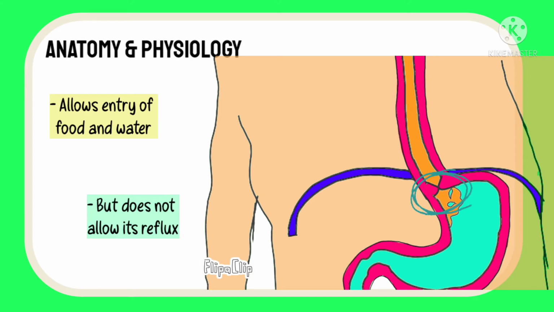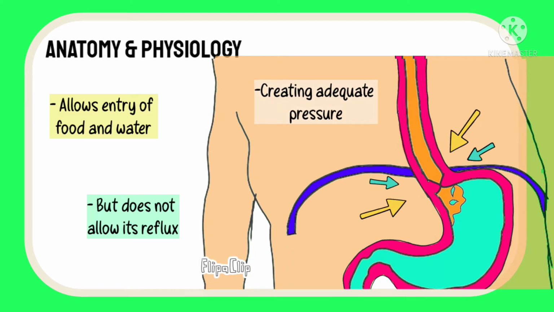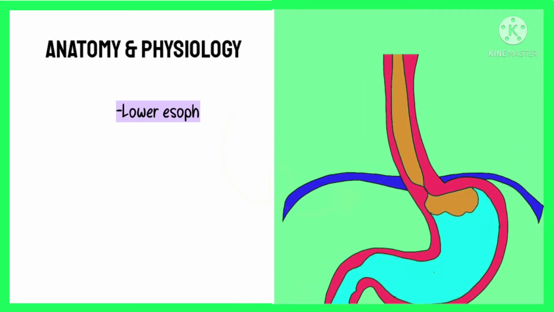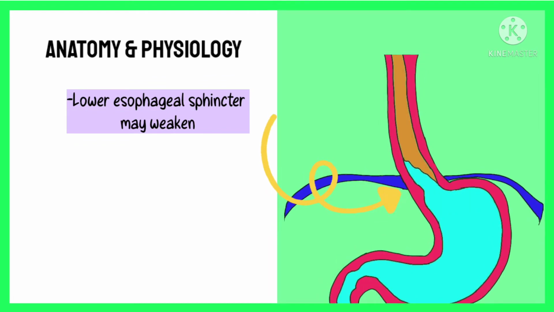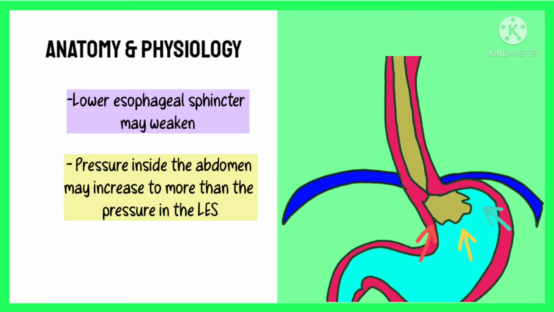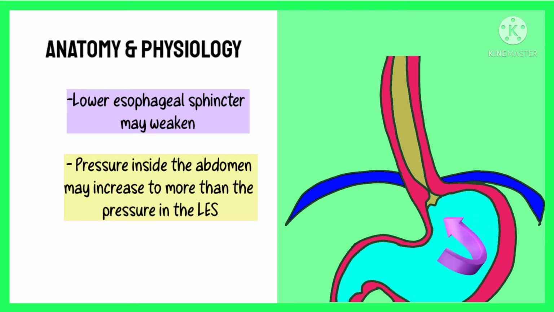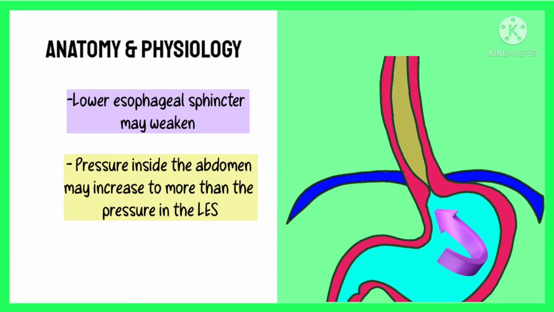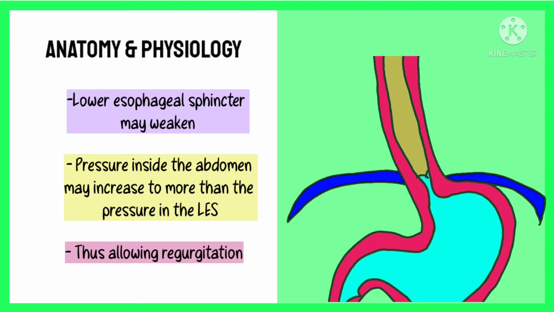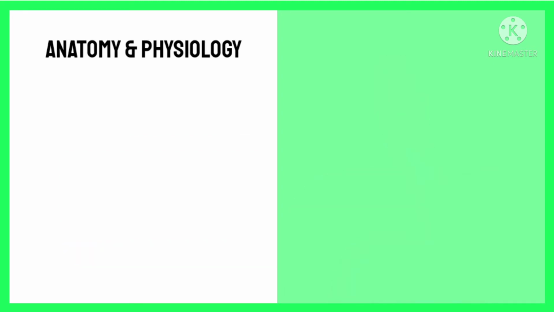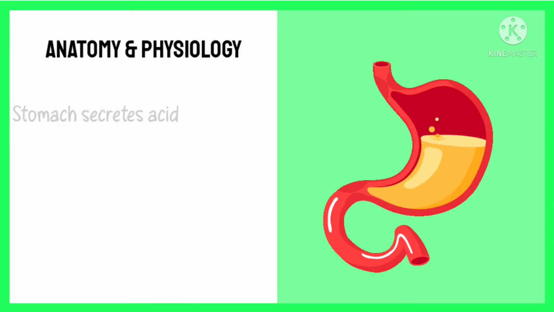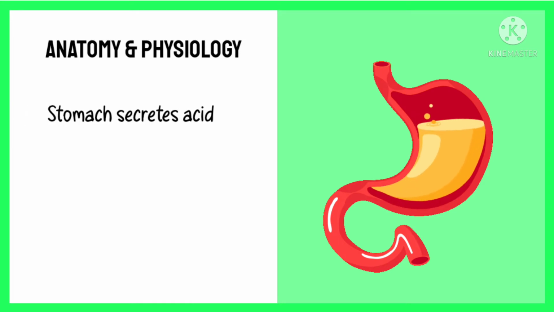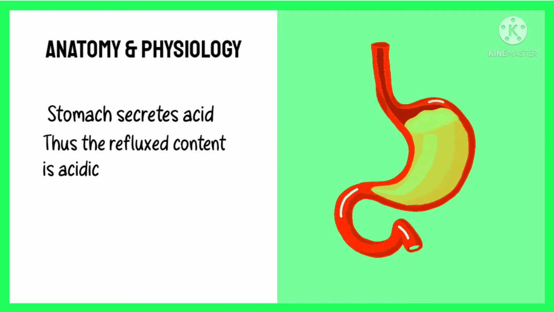it tightens at the lower end of the esophagus, creating adequate pressure to prevent its opening. But sometimes this lower esophageal sphincter may weaken, or the pressure inside the stomach may increase to more than the pressure in the lower esophageal sphincter, thus allowing the gastric contents to regurgitate. As we already know, the stomach secretes acid to digest the food. Thus, the refluxed content is acidic in nature, which on contact with the esophageal mucosa irritates it.